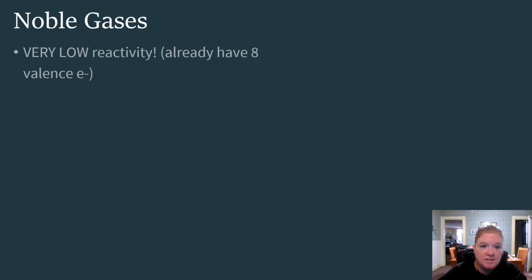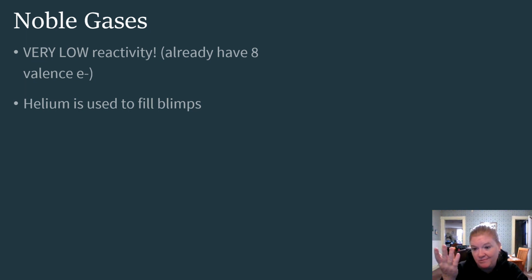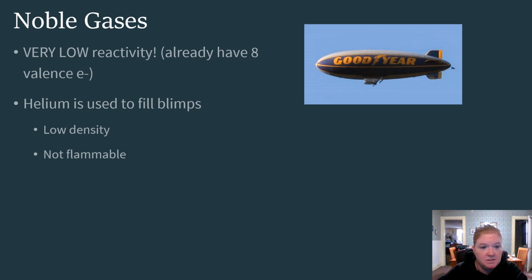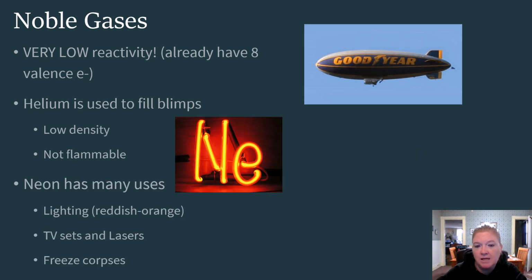So noble gases, again, very low reactivity. They already have 8 valence electrons, except for helium, 2 total. Helium, we use it to fill blimps. It's got low density. It's not flammable. It's not so reactive. Neon has a lot of uses. The lighting is that reddish orange color. We use it in TV sets and lasers, also to freeze corpses. Who knew?